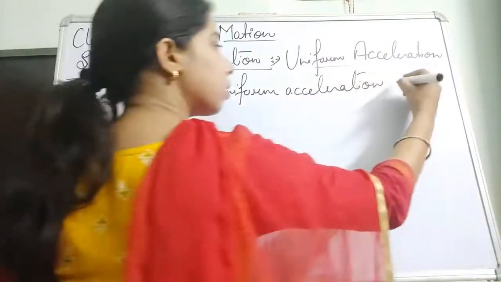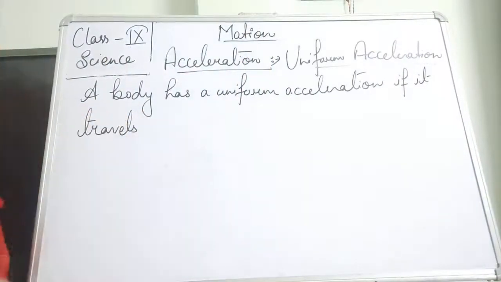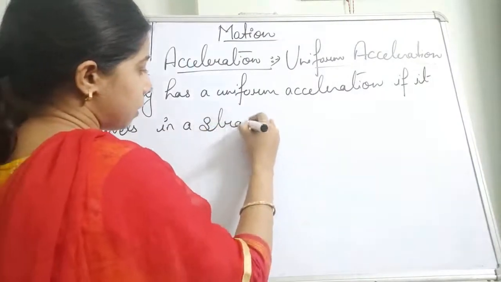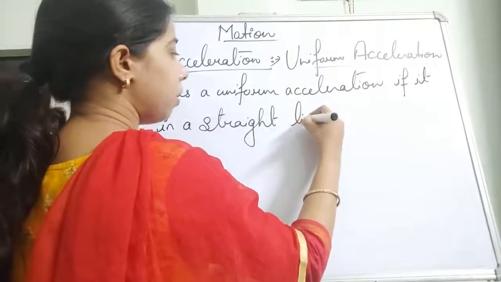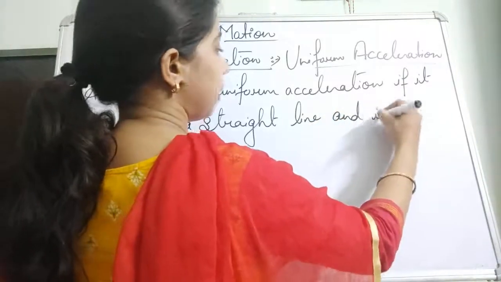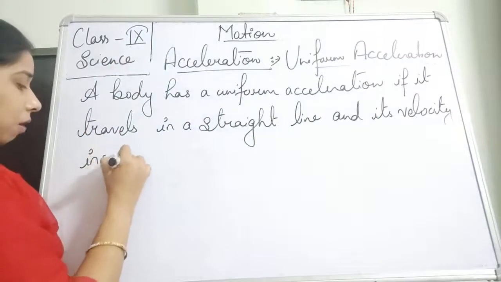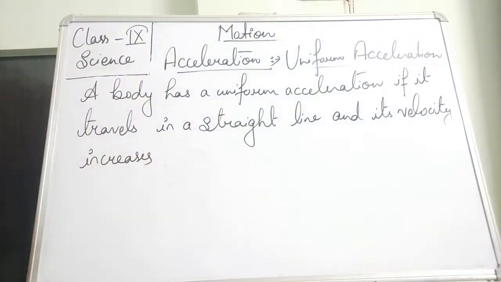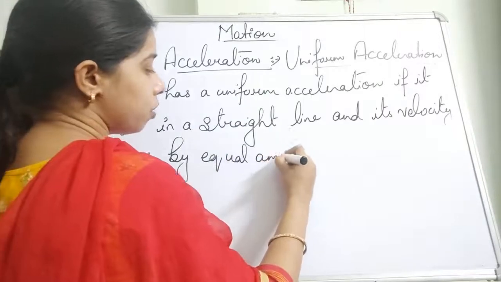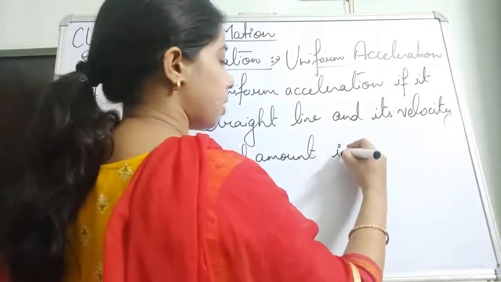if it travels in a straight line, and its velocity increases by equal amount in equal interval of time.